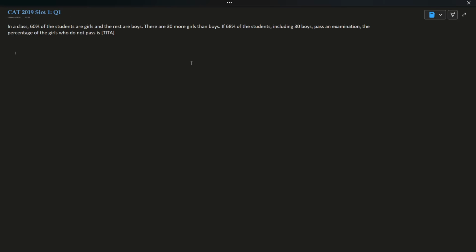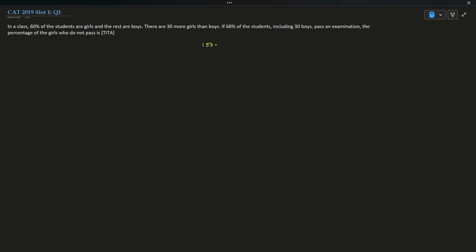In a class, 60% of the students are girls and the rest are boys. That means 40% are boys. There are 30 more girls than boys. If 68% of the students, including 30 boys, pass an examination, the percentage of the girls who do not pass the examination is? Very simple question.